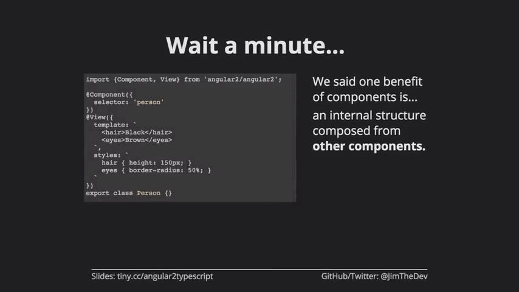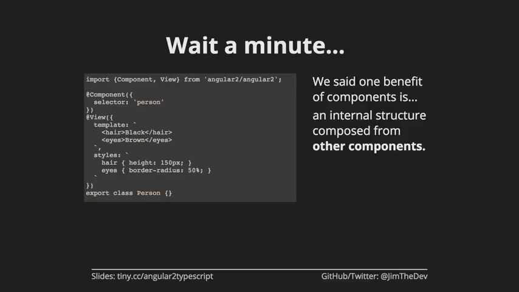But wait a minute, I lied. I said one of the benefits of components is that we get an internal structure composed of other components, and hair and eyes are being used, but I didn't import them, so they're not actually components yet. That's not actually true. All they are is HTML tags. So one thing you can do in Angular 2 is you can just use HTML tags. The strong tag, which makes things bold, you can use it in here. It will make things bold.